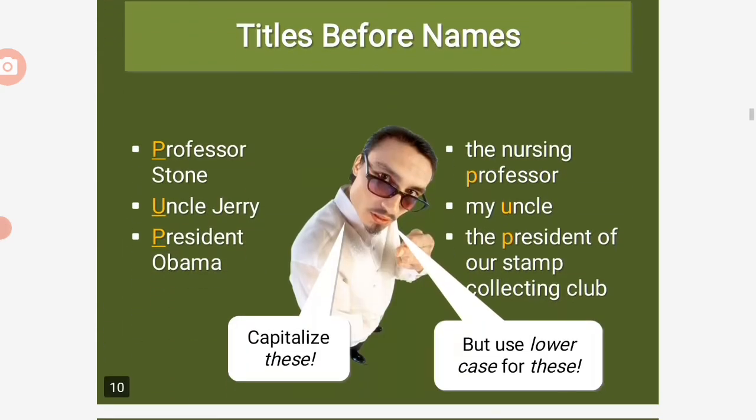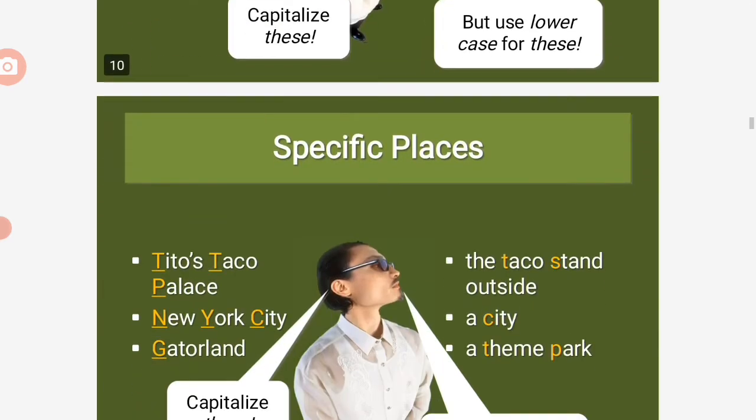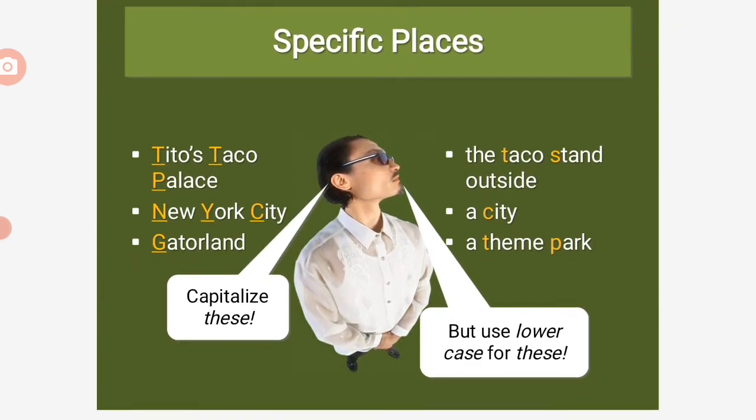Next slide. Titles before names. For example, Professor Stone, Uncle Jerry, President Obama. The nursing professor, my uncle, the president of the stamp collecting club: look at this, they are all in lowercase because they are not titles. But in here, professor is a title, so you have to capitalize it. President, that's the title of President Obama, so it needs to be capitalized. Okay? Let's proceed.